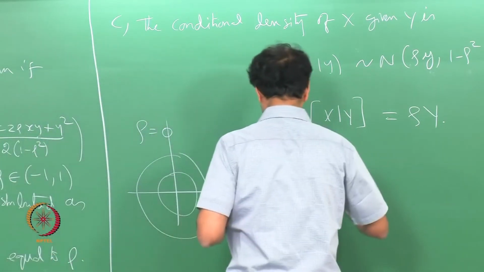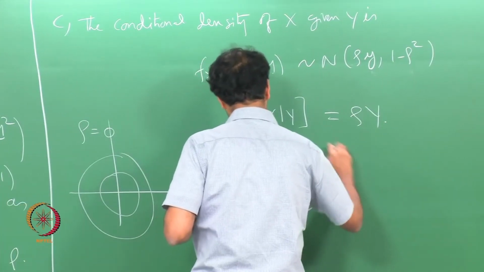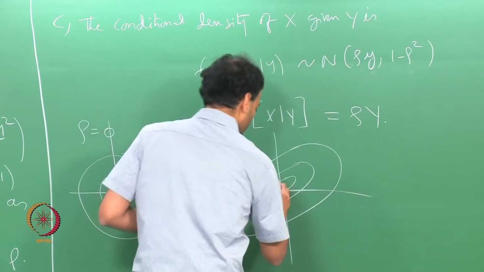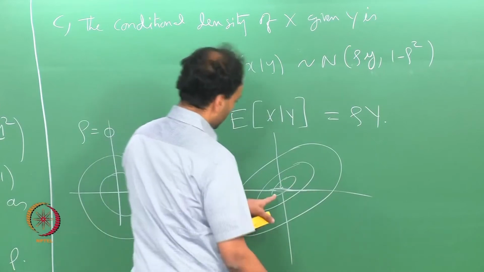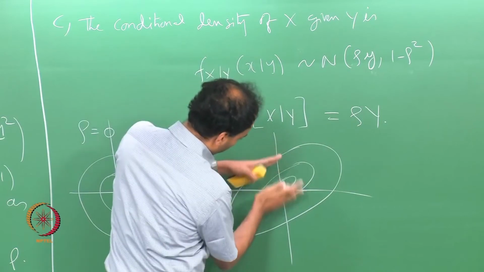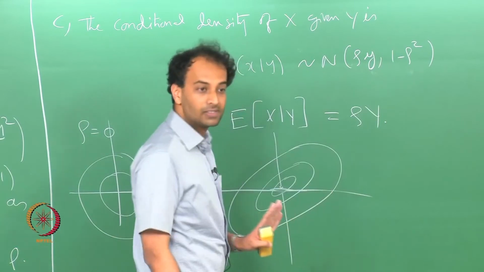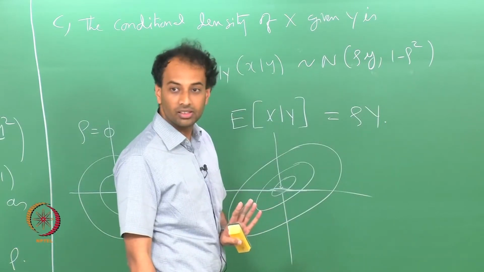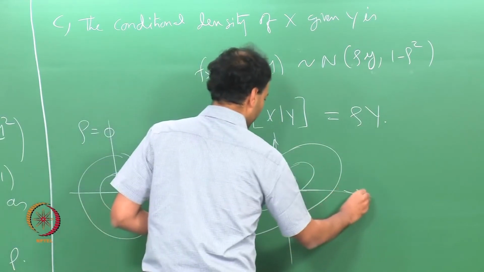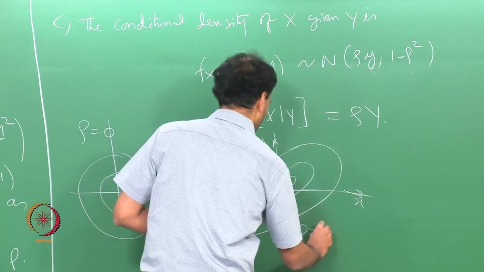If your rho is positive, you get these concentric ellipses centered at the origin. I have drawn it poorly. So, this is centered at the origin and you get these concentric ellipses. The Gaussian will look kind of sharp in this axis and quite spread out in that axis. The variance along this direction and this direction will both be equal to 1. So, this is for the case rho greater than 0.